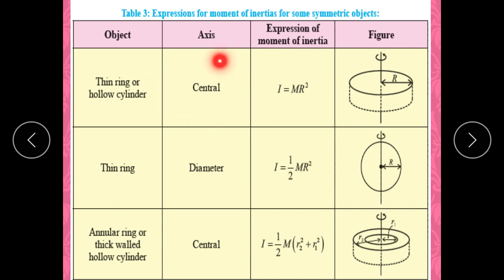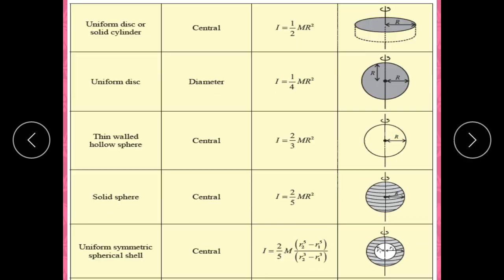In the case of a thick-walled hollow cylinder, if the axis of rotation passes through the center, the moment of inertia is half m in bracket r2 square plus r1 square.